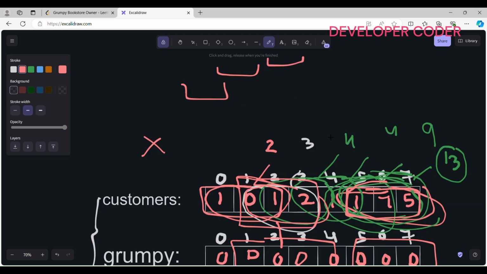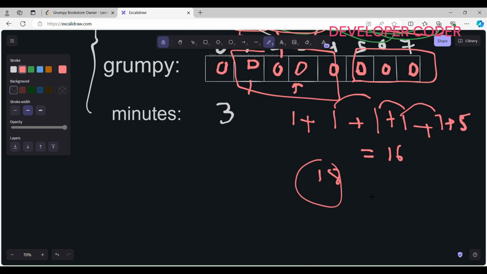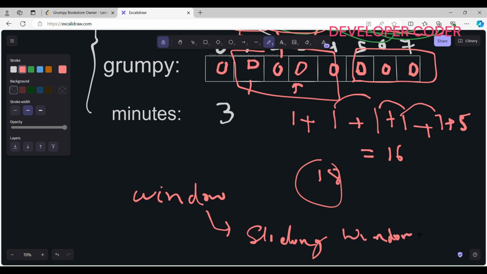Okay, and then we have to apply the same technique, but this method is going to fail because we need to only... okay, so from here one thing is clear, that we only need the max unsatisfied customers. What is the max number of unsatisfied customers in that particular window? And here I am saying one word again and again: window. So I hope that you guys are already aware of where we are heading. We are going to solve this problem using the sliding window technique.